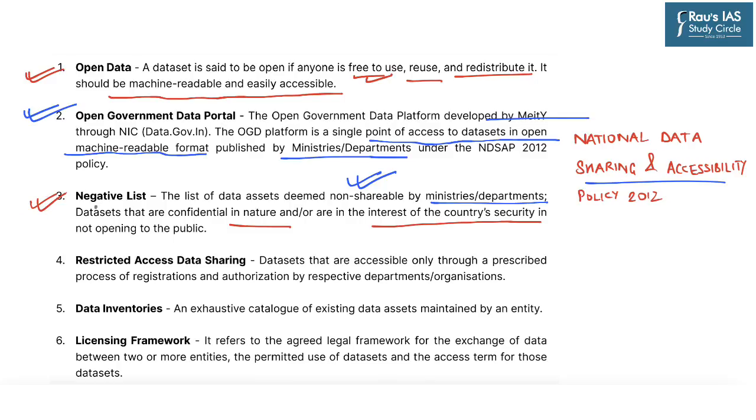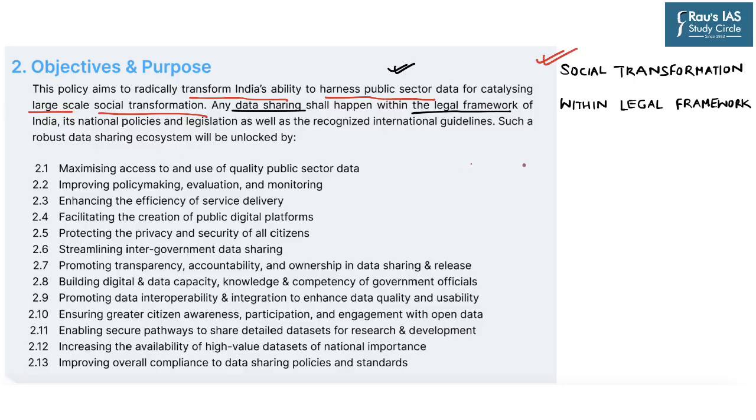And such data which has been provided under the negative list will also not be open to the public for sharing purposes. So coming back to the objectives and purposes, it highlights that the main idea is to maximize access to and use of quality public sector data, improve policy making, evaluation and monitoring of such data, enhancing efficiency of service delivery for citizens, facilitating creation of public digital platforms, protecting the privacy and security of all citizens.